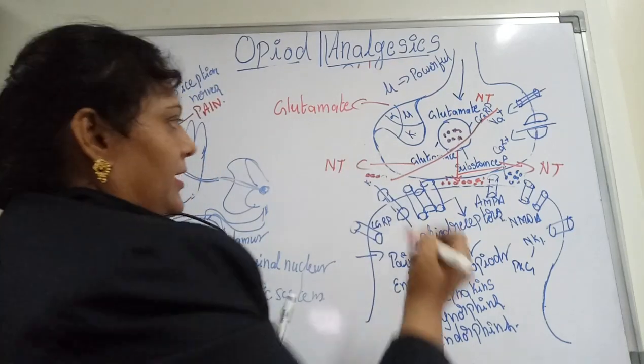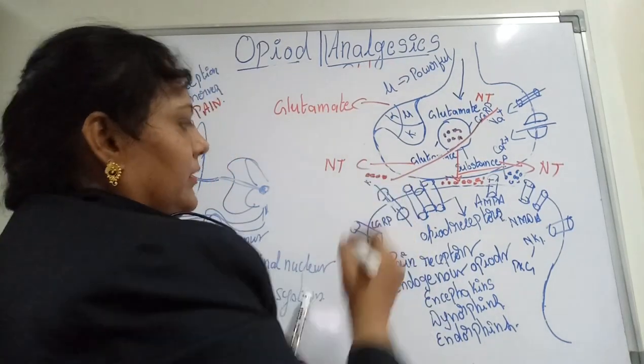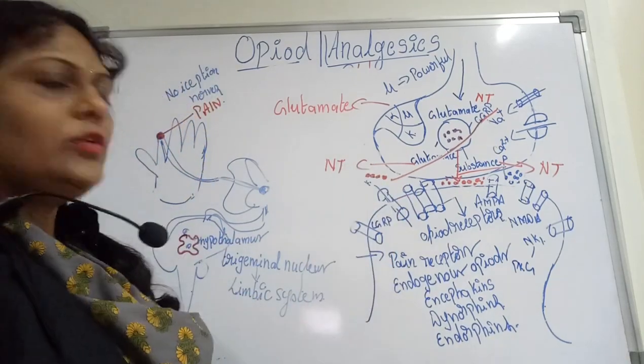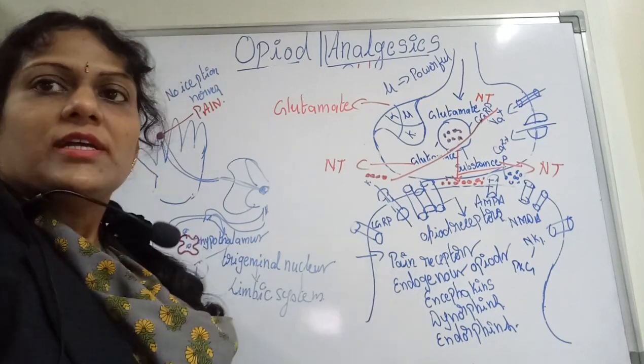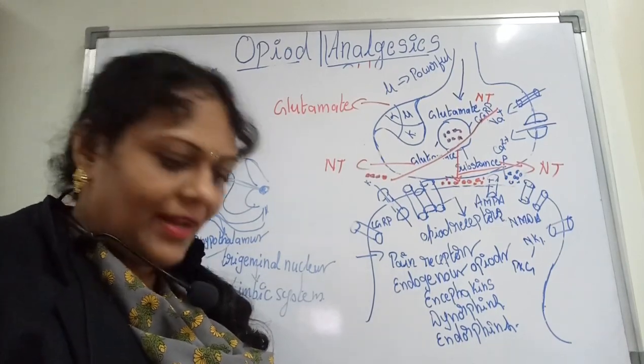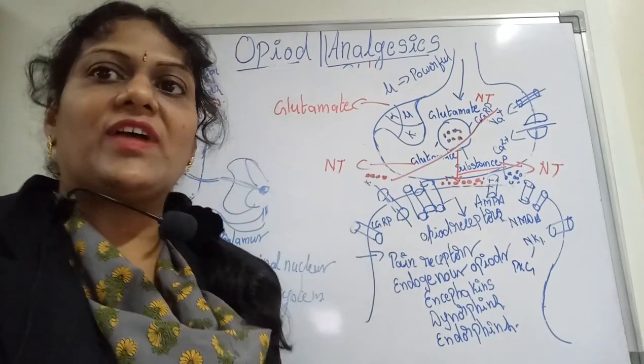Here you can see one in red. So this is called CGRP.